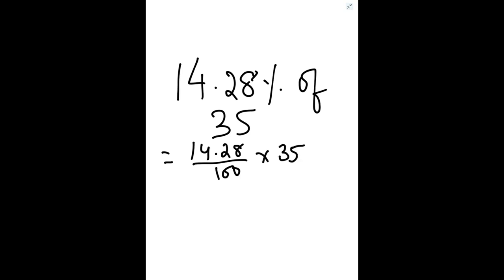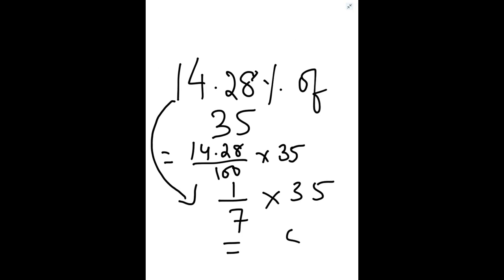So this is a lengthy calculation. So what is the shortcut? The shortcut is, if I convert this percentage into a fraction, 14.28%, this is equal to 1 by 7. So 35 by 7, that is 5.